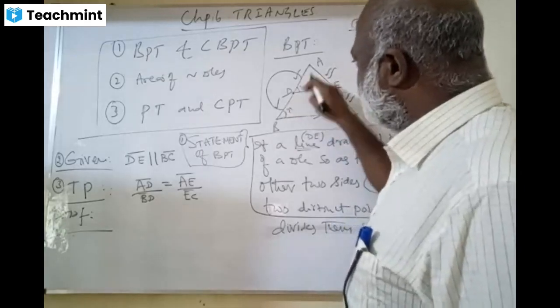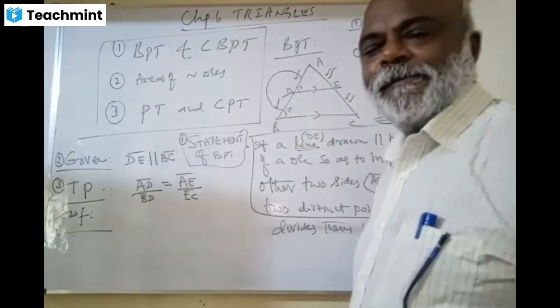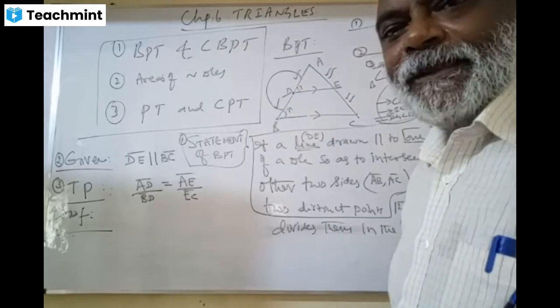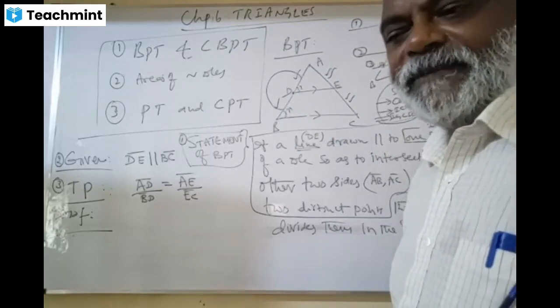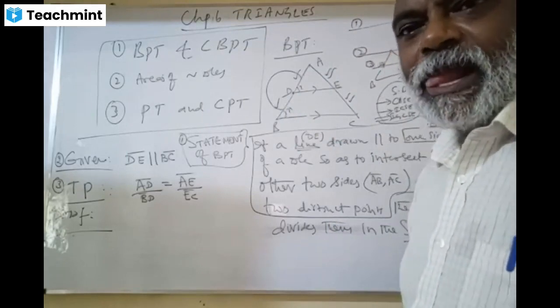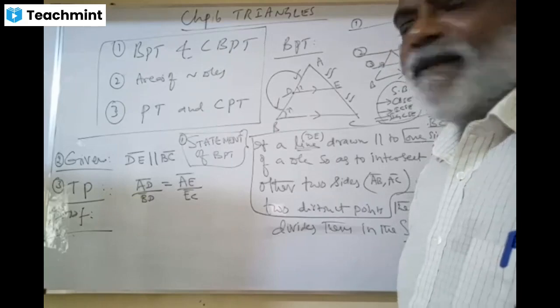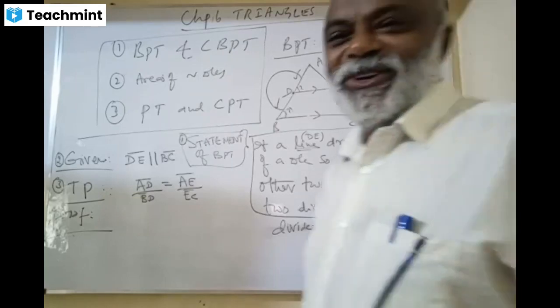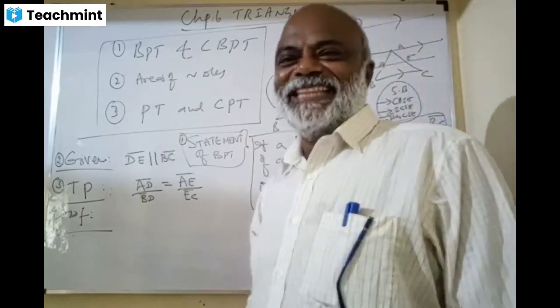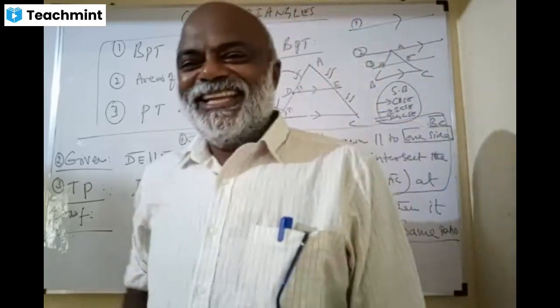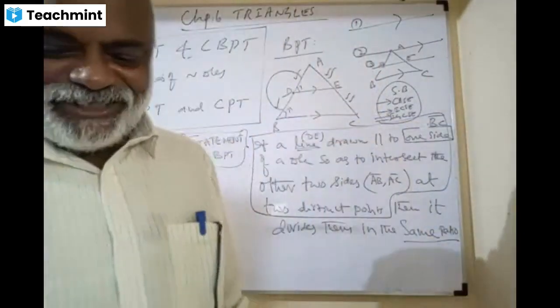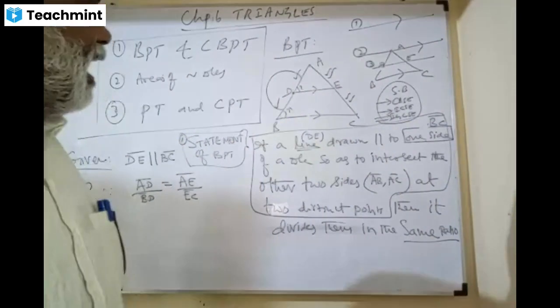If the two lines are parallel, what do you say about these two angles? Equal, sir. Why? Yes, absolutely right. Alternate angles are equal. Interior and alternate angles, you said? See here.